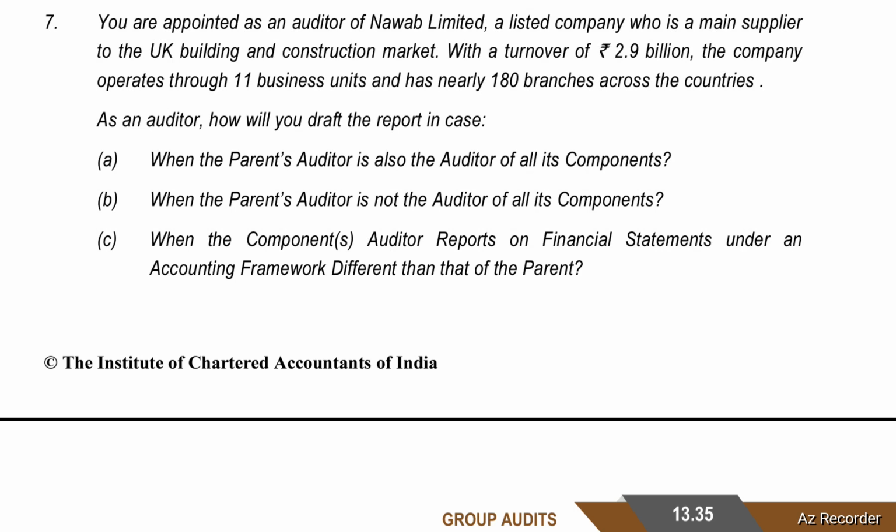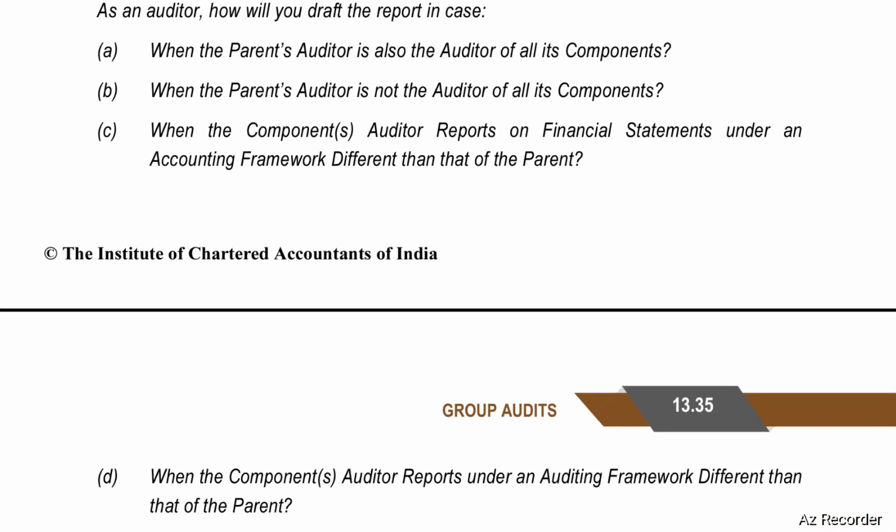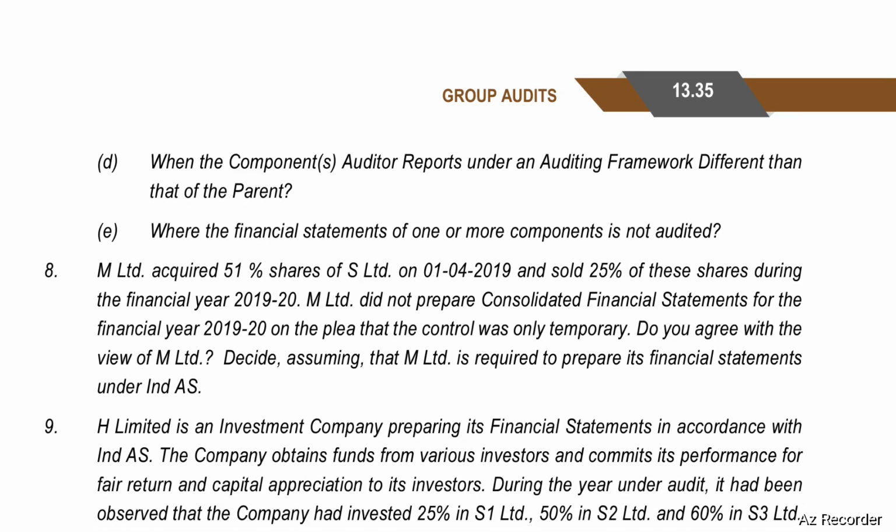As an auditor, how will you draft the report in case, first, when the parent's auditor is also the auditor of all its components; second, when the parent's auditor is not the auditor of all its components; third, when the component's auditor reports on financial statements under an accounting framework different than that of the parent; fourth, when the component's auditor reports under an auditing framework different than that of the parent; and fifth, where the financial statements of one or more components is not audited. Reporting can be done in five cases. How will reporting be done?